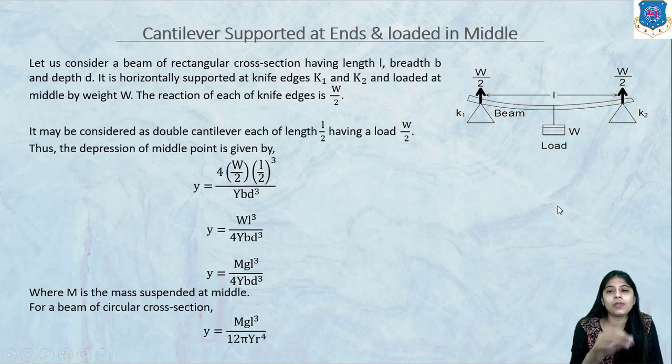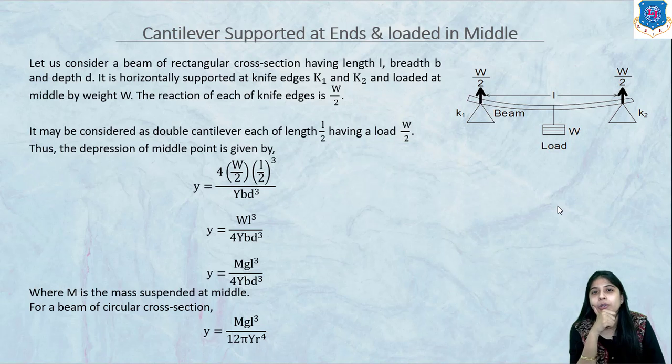Suppose it has length L, breadth B and depth D. This is a rectangular cross section, horizontally supported at knife edges K1 and K2, and loaded at the middle by the weight W. Then the reaction at each of the knife edges will be W by 2.